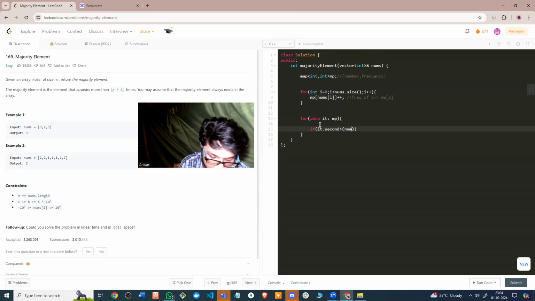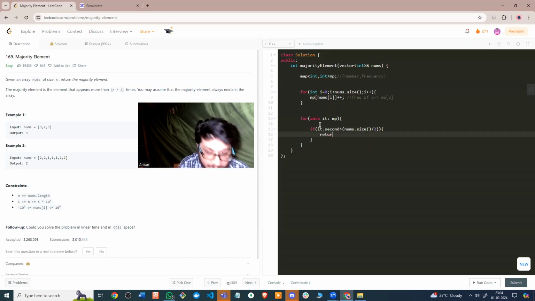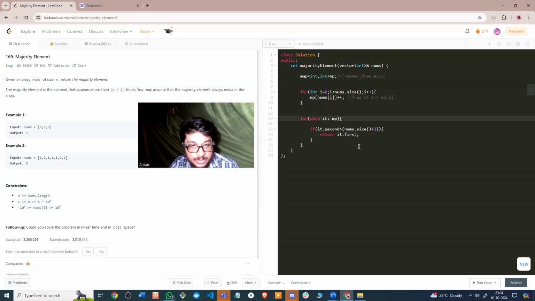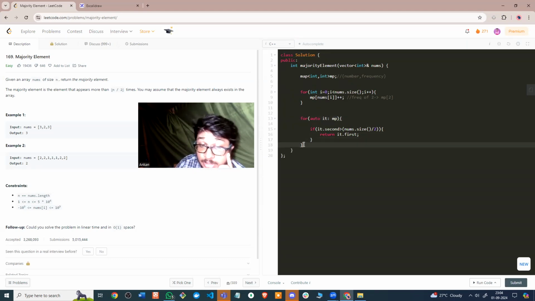N is what? nums.size, right? If it is more, then I know this is my majority element, so I can simply return it.first, right? Because I'm returning the number and not the frequency. So it.first is the number, it.second is the frequency. As you can see, we are looping over the map. So if I return it from here, I guess that's it, if the element is found. But if the element is not found, then what?